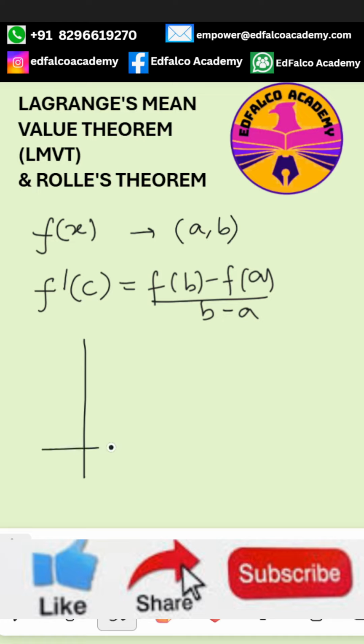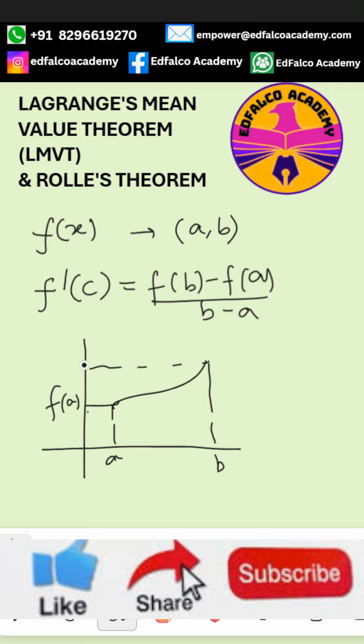Let's assume that there is a function from A to B. The value of the function here is f of A and the value of the function here is f of B. Then it is saying that f of B minus f of A by B minus A is nothing but the slope. If you draw a straight line between f of A and f of B, I haven't drawn it properly, but it's a straight line, then the slope of this line is f of B minus f of A by B minus A.